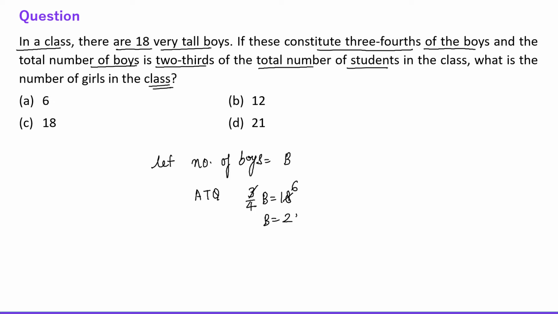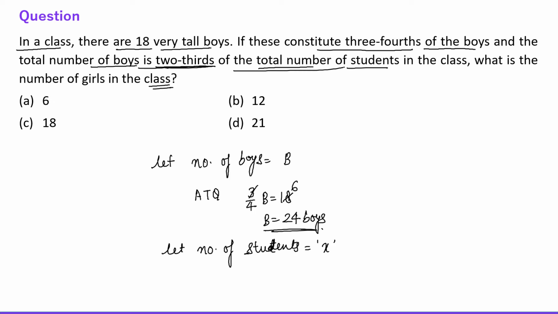Number of boys is 24. So in the class there are 24 boys, right? And again, let the number of students in the class be X. Fine. So the question is saying the total number of boys is 2/3 of the total number of students, right? So 2/3 of the number of students is equal to the total number of boys.